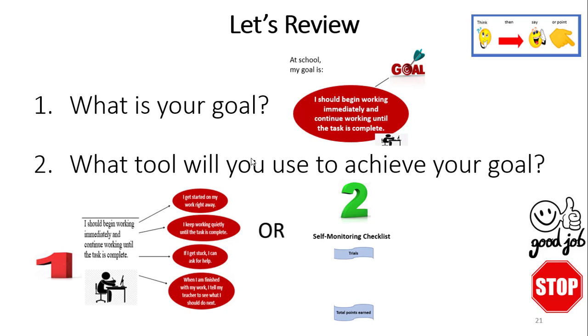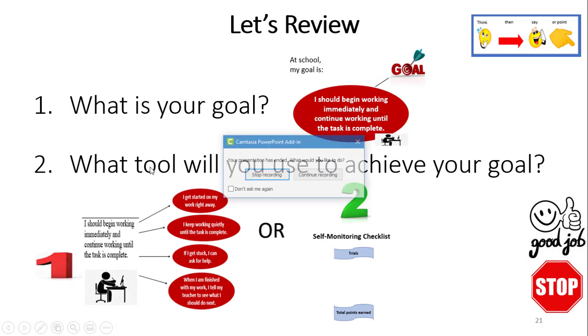All right, let's review. What is your goal? Isaiah, get ready. Tell me your goal again. I should begin working immediately and continue working until the task is complete. What tool will you use to achieve your goal? Was it the first tool, cue card reminder, or second tool, self-monitoring checklist? Isaiah, think about your answer. Make your selection. Did you pick one? Hopefully you did.